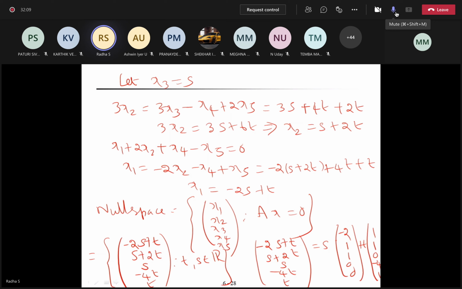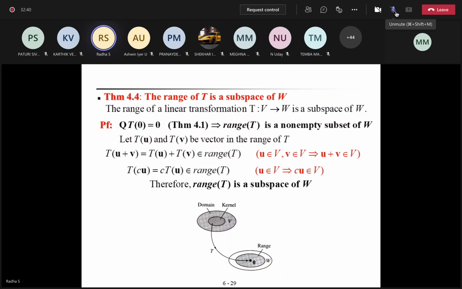Yes, sir, this one. The second row in t should be 2. Something wrong? Yes, ma'am, the second row should be 2. Yes, 1, 2, 0, minus 4, 1. Is it right now? Yes, ma'am. Okay. So minus 2, 1, 1, 0, 0 and 1, 2, 0, minus 4, 1 are the two vectors which span the null space. Right? So the dimension of the null space is 2.